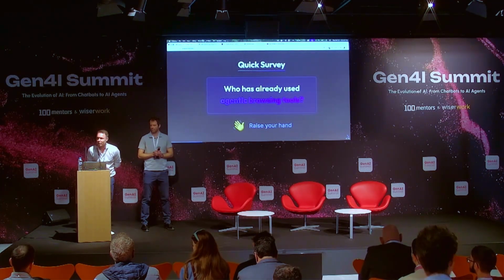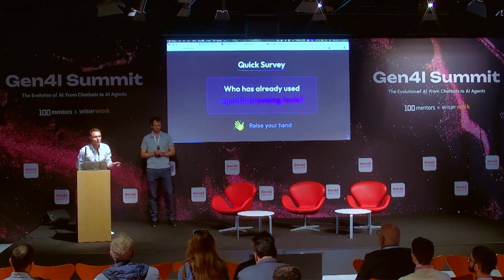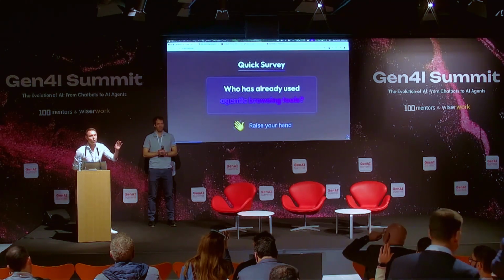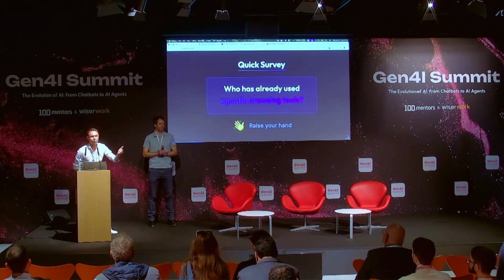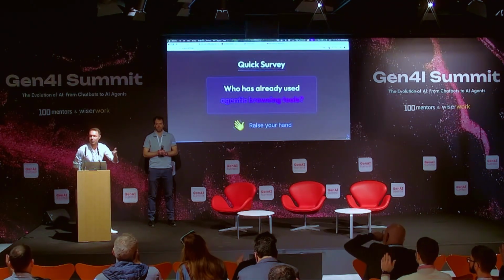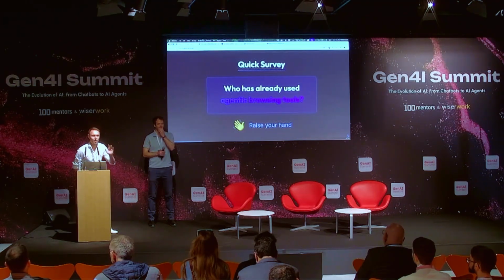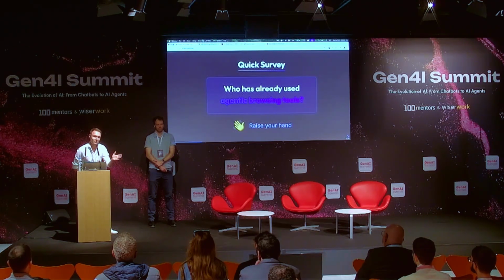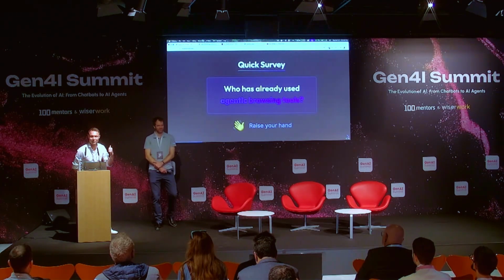Let me ask you a quick related question. Are there any programmers in the room? Hands up if you're a developer. Okay, quite a few. Who of the developers is using something like Cursor or Copilot? Okay, so almost all hands are going up, right? A quick prediction: in a year from now, if I ask this question in this room and I say, who's using agentic browsers? It'll be the same. All your hands will go up. That's my prediction for one year from now. We'll see when we're meeting again at GenAI Summit 5 if that's true.